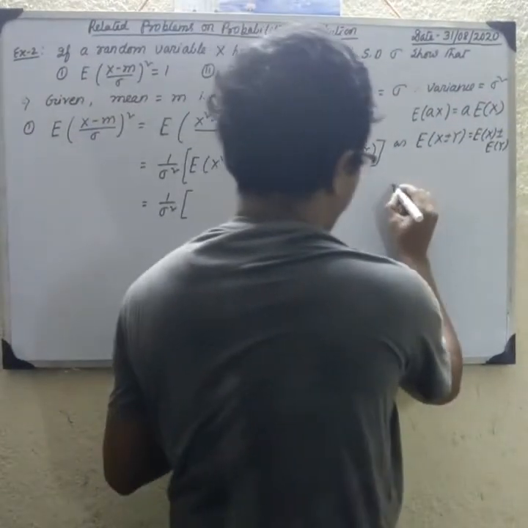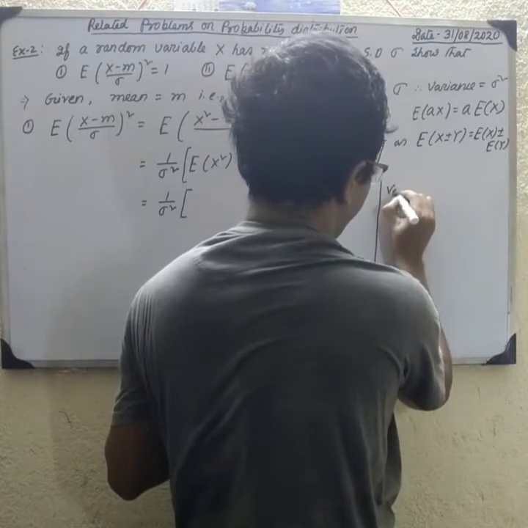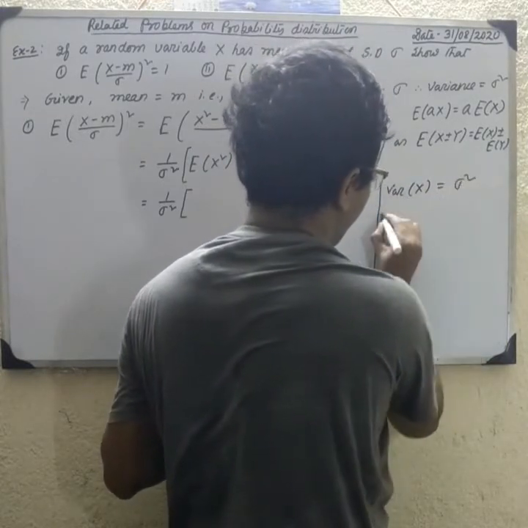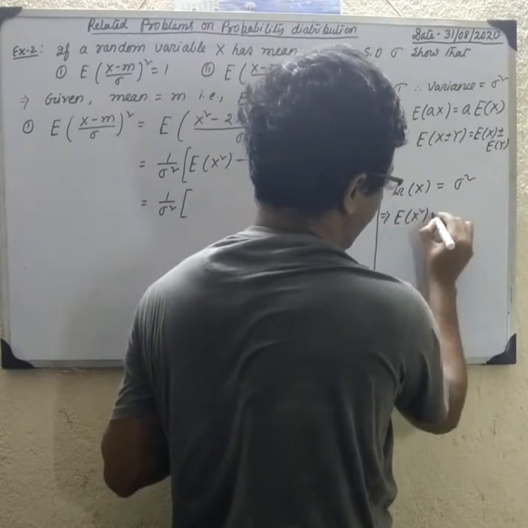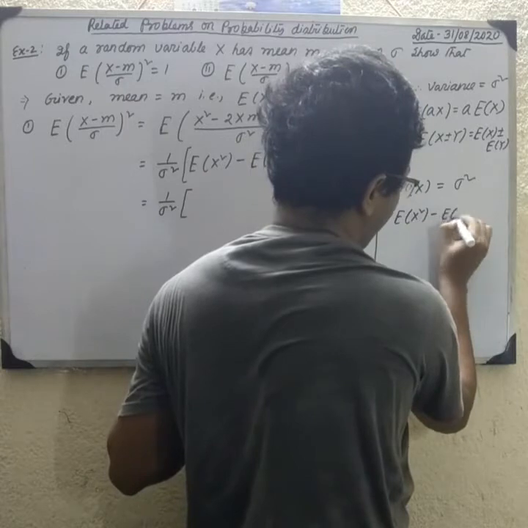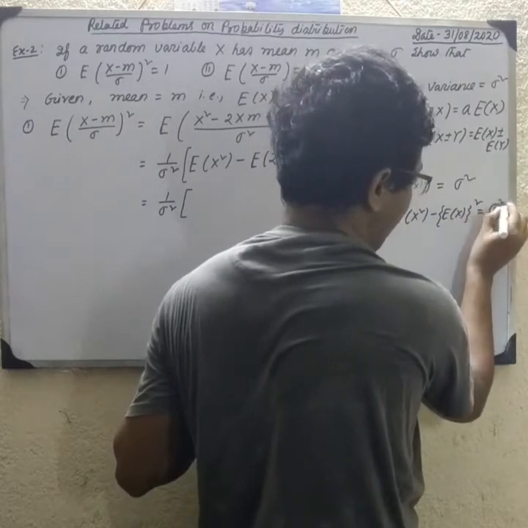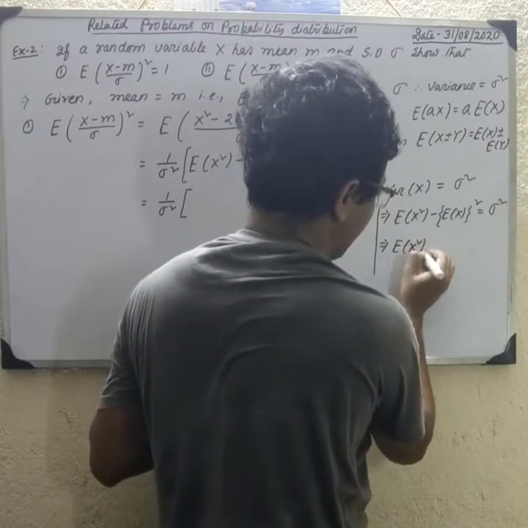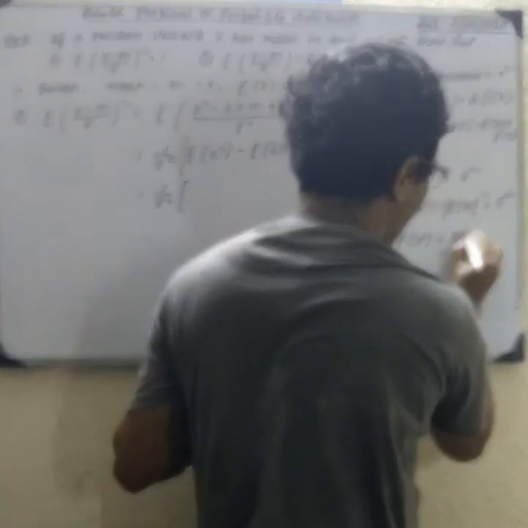We know that variance of x equal to sigma square, and variance of x means, third property, E of x square minus E of x whole square equal to sigma square. So E of x square equal to, what is the value? E of x, that is mean, that is m square plus sigma square.